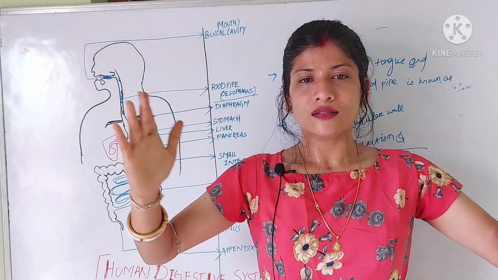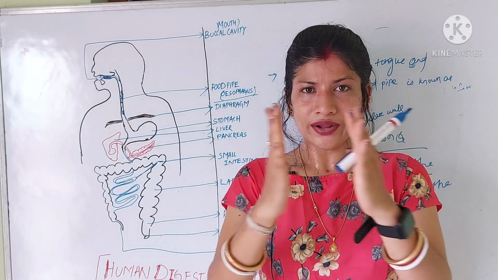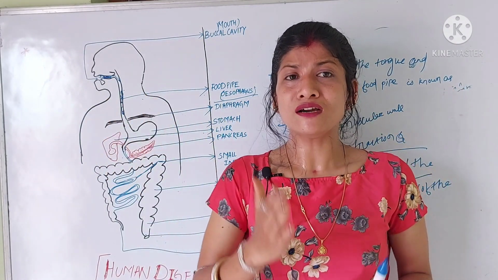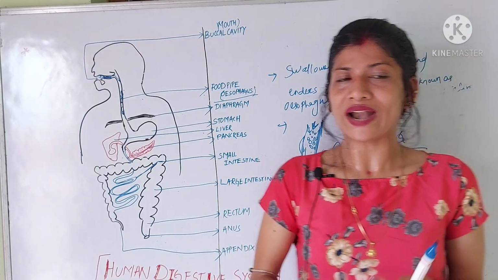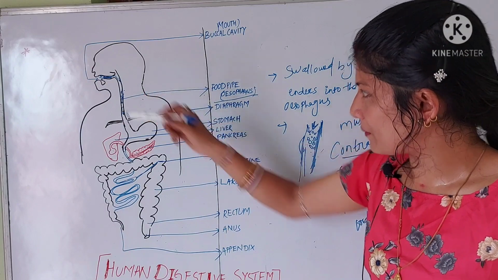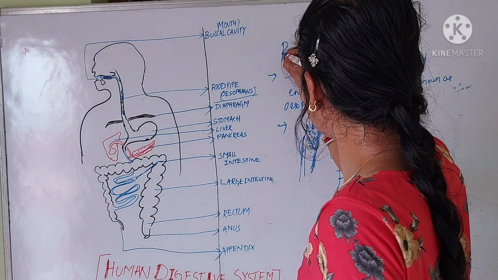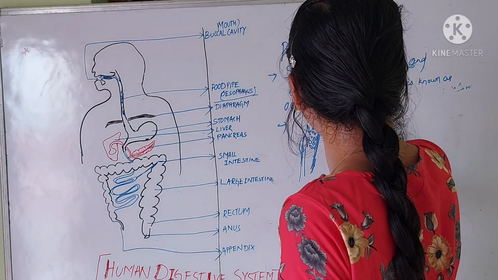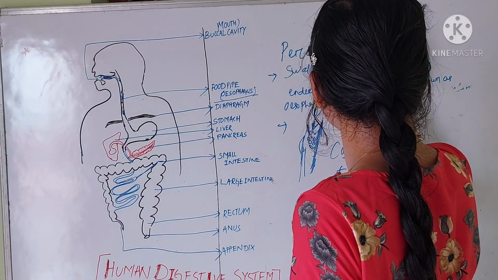Suppose like this: expand, contract, expand, contract. The food pipe expands then contracts. That means the expansion and contraction movement of the muscular wall of the food pipe is known as the peristaltic movement. This is the important peristaltic movement.